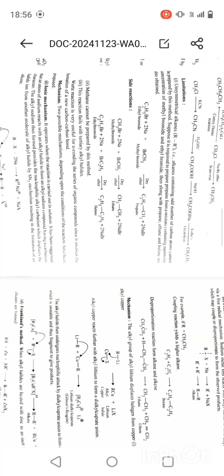So this is its mechanism. We have alkyl halide and react with sodium metal. Then a carbanion is formed along with sodium ion, and this is how the reaction will proceed.